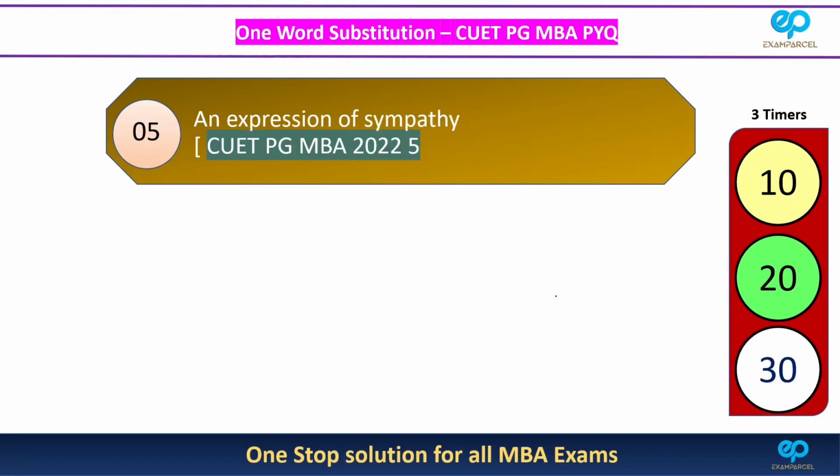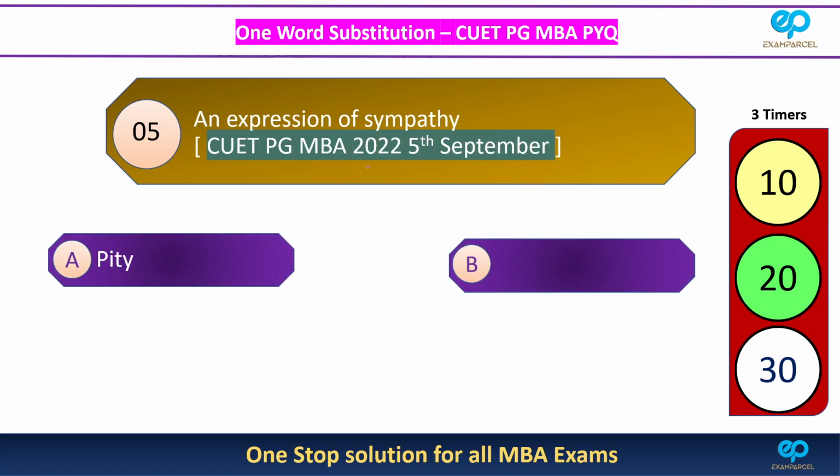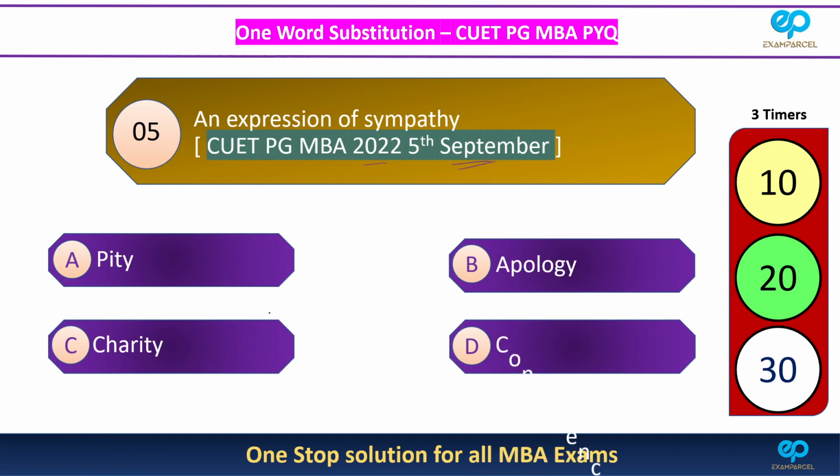This is the fifth question. An expression of sympathy. CUET PG MBA 2022, 5th September paper. Four options are pity, apology, charity, condolence. So this one is not that hard, but still let's give 20 seconds and try. Okay, so time is up. So the answer is condolence, right?